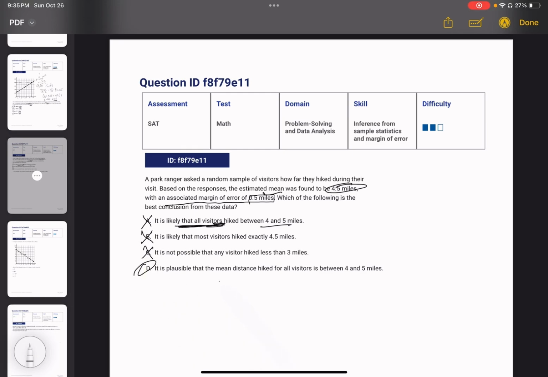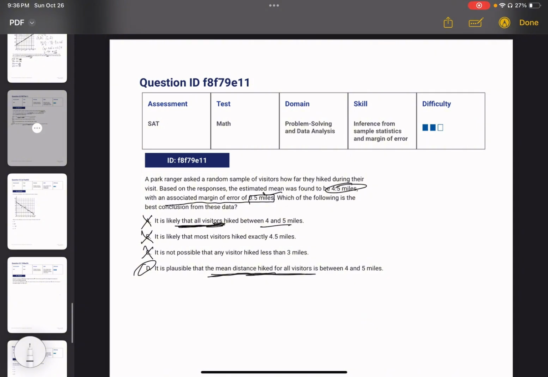It is plausible that the mean distance hiked for all visitors is between 4 and 5 miles. Mean distance hiked for all visitors. So it's saying the mean is between 4 and 5, not for each individual. So this is different from answer choice A because that says they hiked between 4 and 5 miles, and this is saying the mean is between 4 and 5 miles.